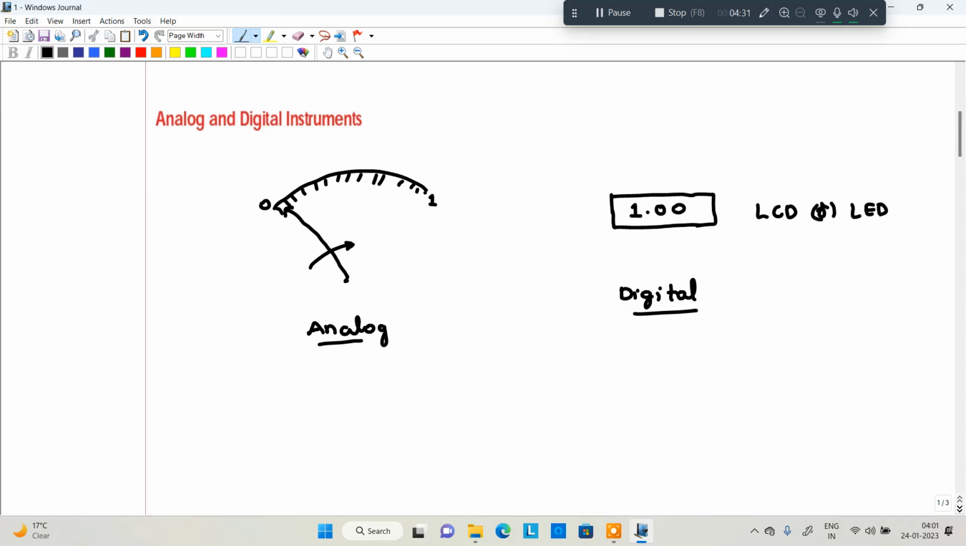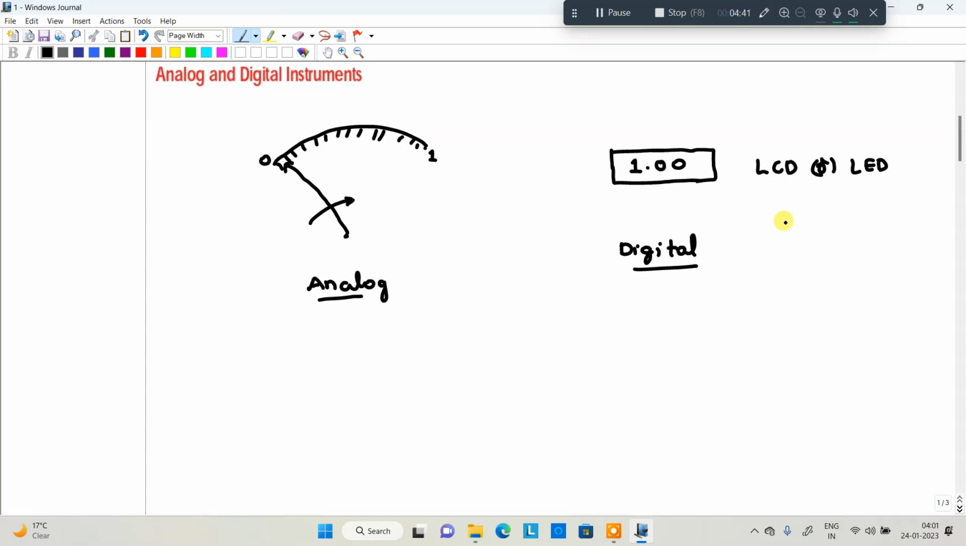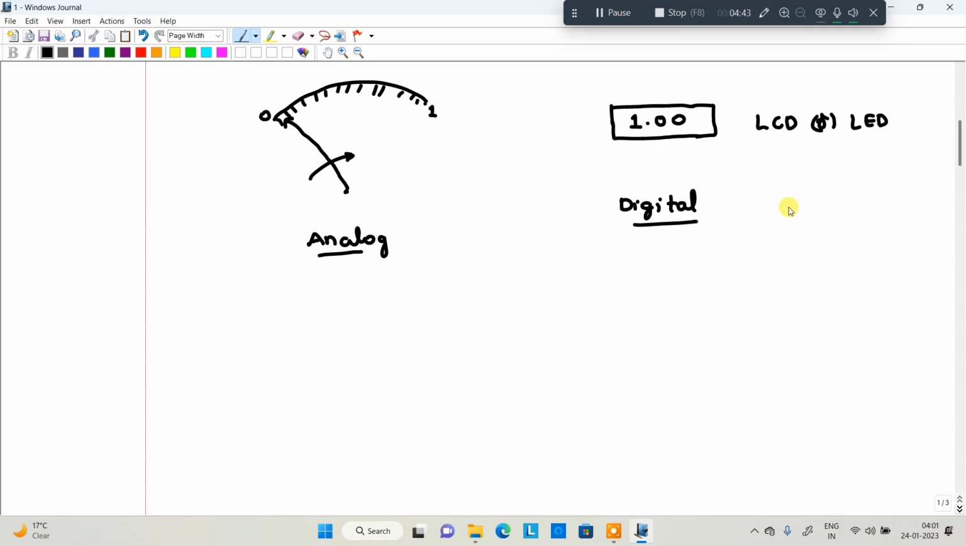So now my question here: why are we moving from analog instruments to digital instruments? Analog instruments have some disadvantages compared to digital instruments. That's why we are moving to digital instruments now. We'll see what the advantages of digital instruments are compared to analog instruments. We'll see the advantages now.